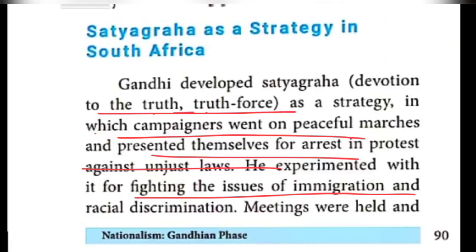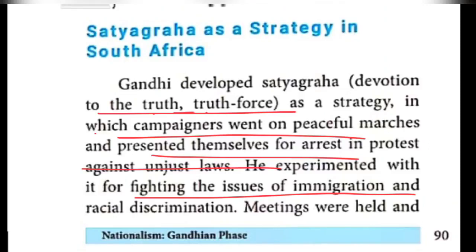Gandhiji and his followers and supporters fought for the problems of immigrants as well as against racial discrimination.